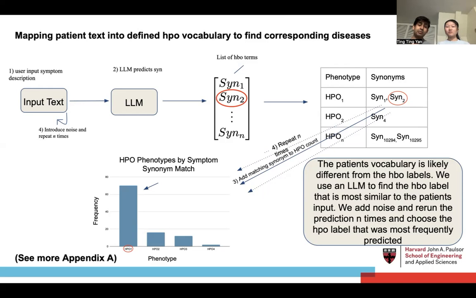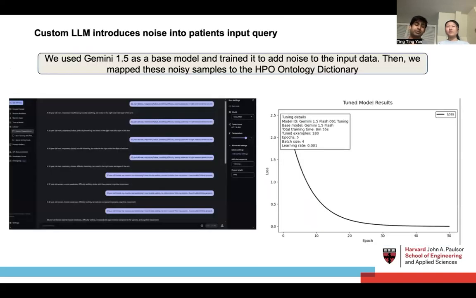So a bunch of vectors are created. These are averaged in a sort of ensemble method. And then at the end, based on frequency, these will be ranked and the website will output a response and maybe what possible disease it might be or what phenotype it is. So to do this, we first experimented with using a custom LLM. We took Gemini 1.5 Flash from Google as a base model and trained our noisy filter on that. And this picture shows what exactly our input might look like and how the LLM will add noise.